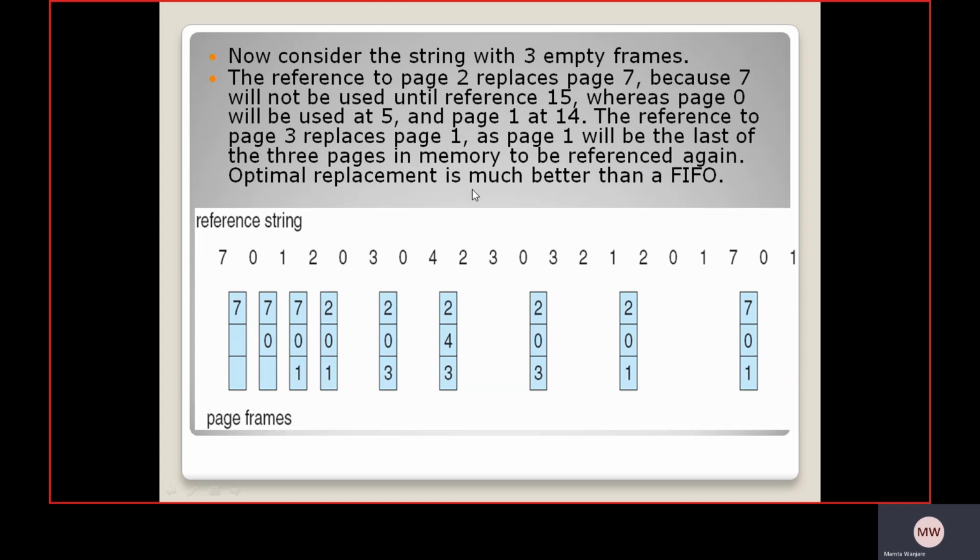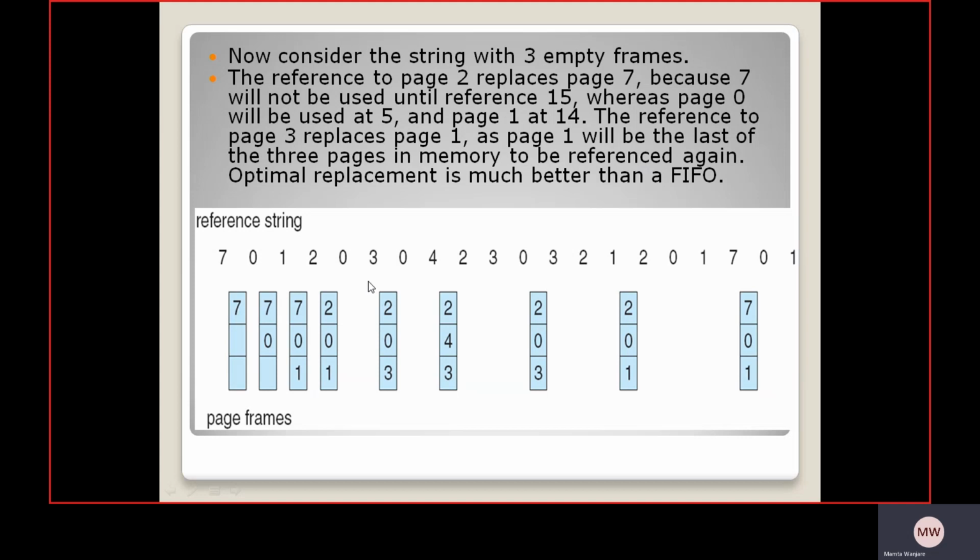So optimal replacement is much better than first in first out. Take the reference string, for example, 7 0 1 2 0 3 0 4 2 3 0 3 2 1 2 0 1 7 0 1, and solve it using the 3 frame technique. So 7 goes in the first frame, 0 in the second, 1 in the third, and the buffer is full. When 2 comes, you replace 7, so 2 0 1.